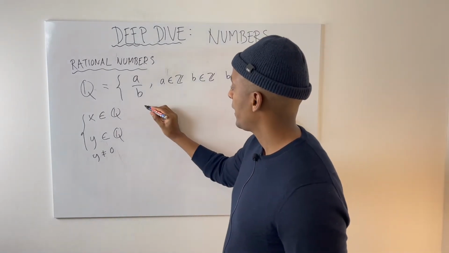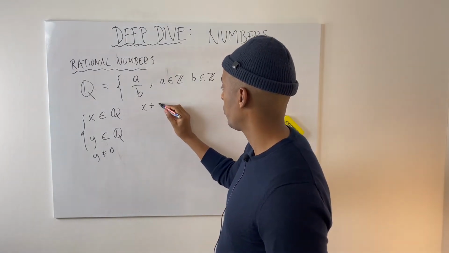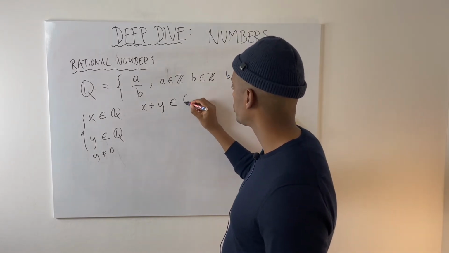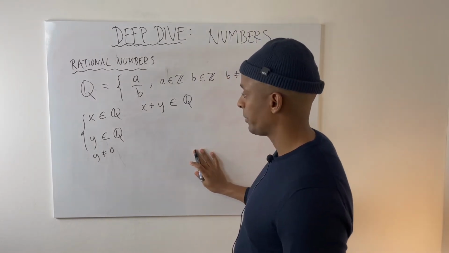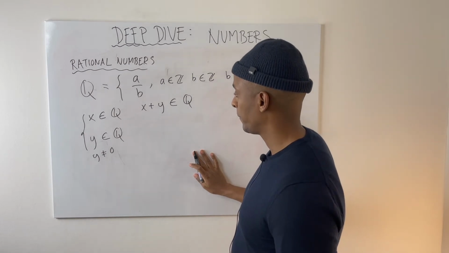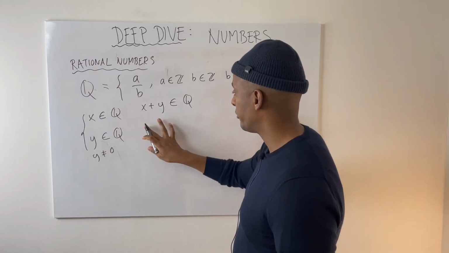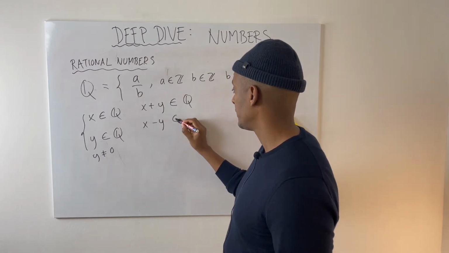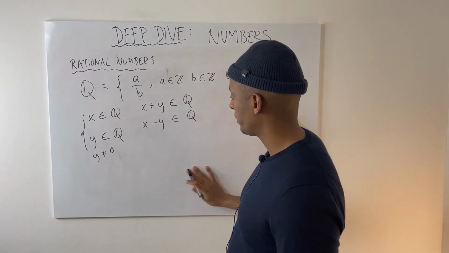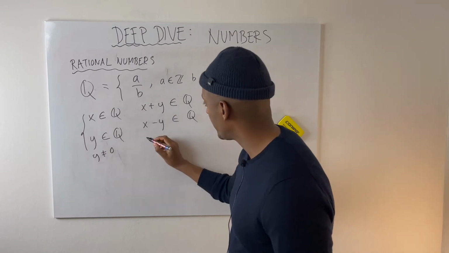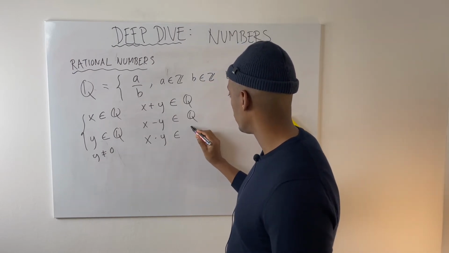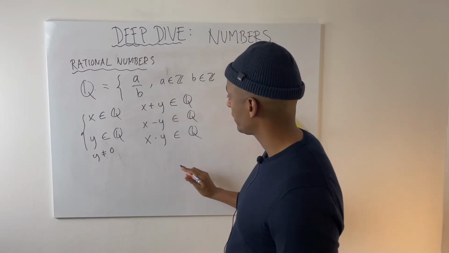Then x plus y, the sum, is also going to be a rational number. We can take the difference, x minus y, and that's also a rational number. We can take x multiplied by y, also a rational number.